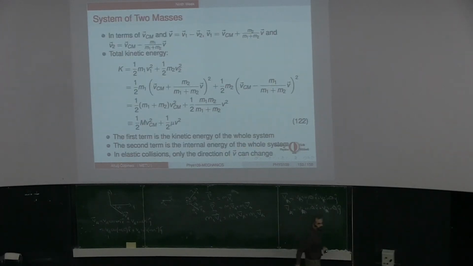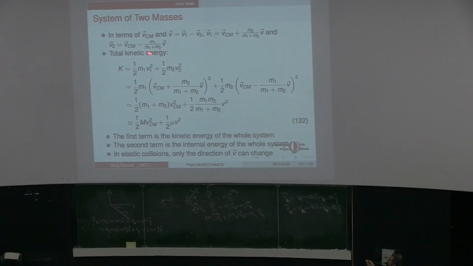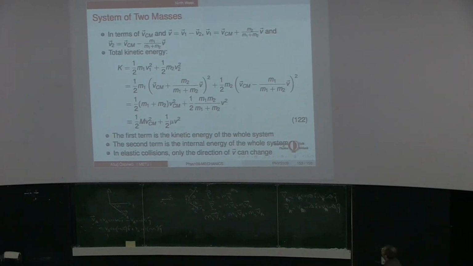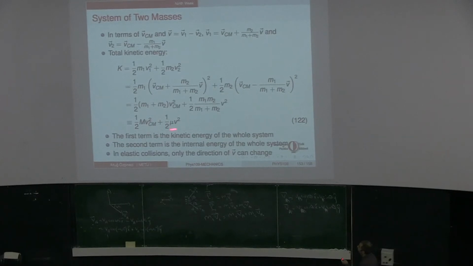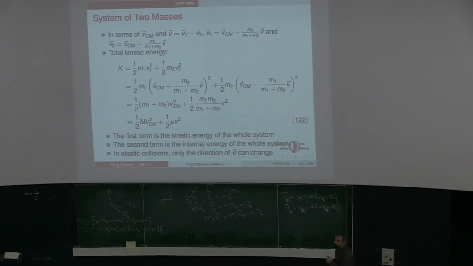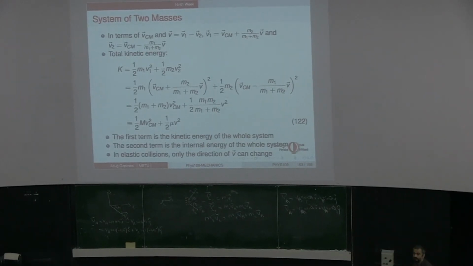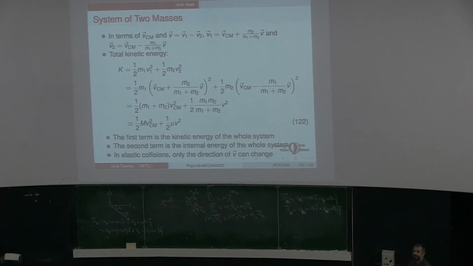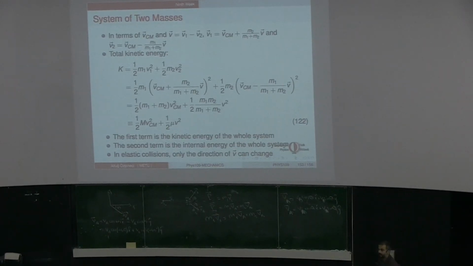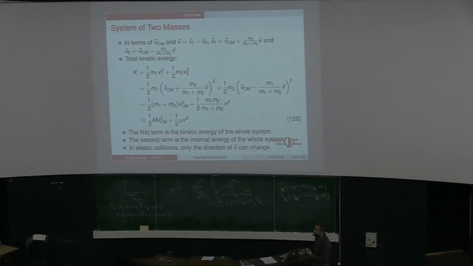Now, this slide again, we had already discussed this slide, but I just would like to mention one more thing. Now, you see, if we write the kinetic energy of a two-mass system in terms of the center of mass and the relative motion, this is what we have. In the absence of external forces, we know that the total momentum of the system cannot change, no matter what happens inside the system, whether they collide, whether the collision is elastic, inelastic.